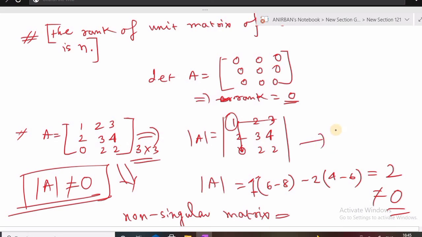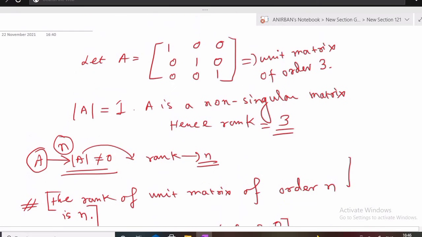So the rank here is 3, because it is a non-singular matrix of order 3. If you have a matrix A of order n and the determinant of A is not equal to 0, then the rank is n, that is the order of that matrix. So we have learned so much on these topics: what is the rank of a matrix, and what are minors and submatrices of a matrix. In our next lecture we shall discuss various types of problems depending upon these concepts of rank, submatrices and minors.